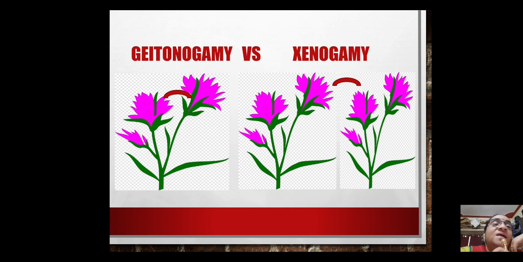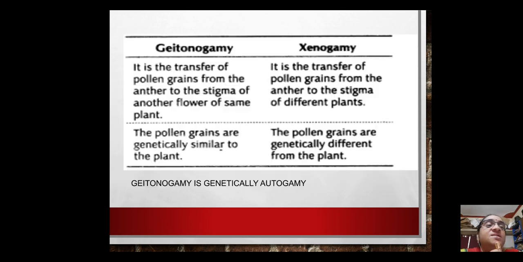Now, look into the next pictures, children. Here I try to put an arrow mark between two different flowers on two different plants. Yes, this is what is called cross pollination, because here the pollination is occurring between two different flowers on two different plants. When there are two different plants, it's quite possible that they are genetically different, and here variations can come up. You pretty well know variations are a source or raw material for evolution, isn't it?